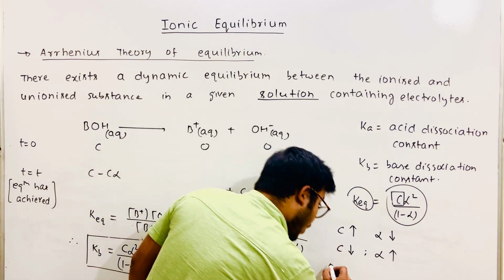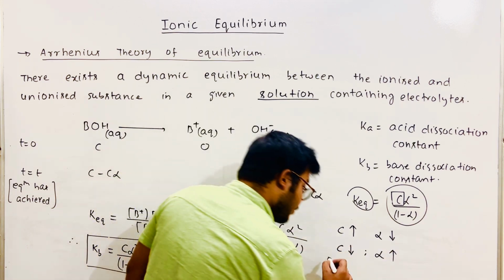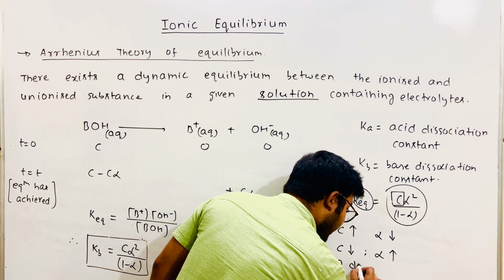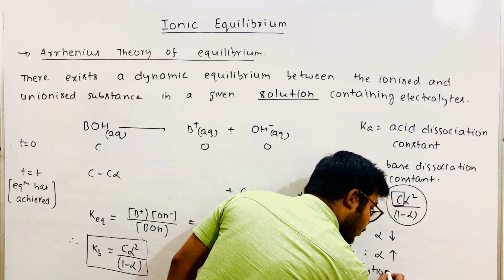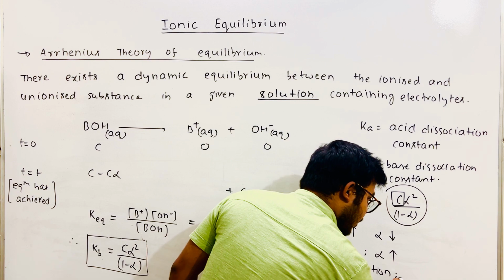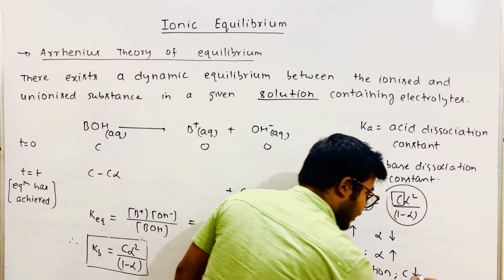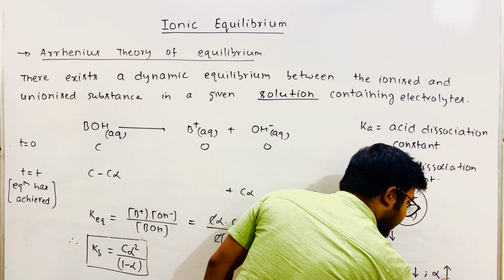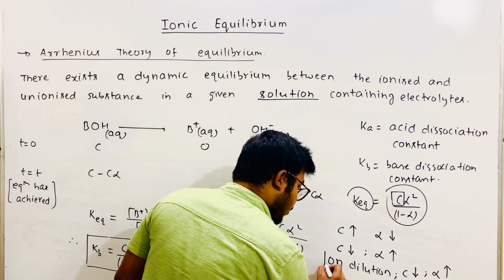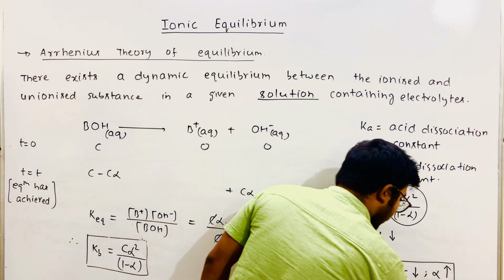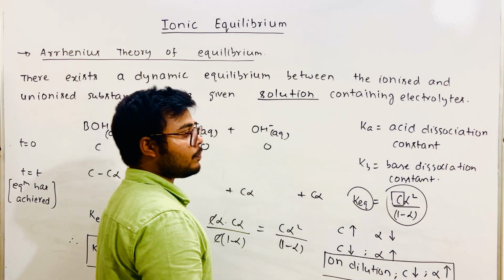Or you can say the same thing in a different way: on dilution, concentration decreases, therefore alpha increases. And this is what is known as Ostwald's dilution law.